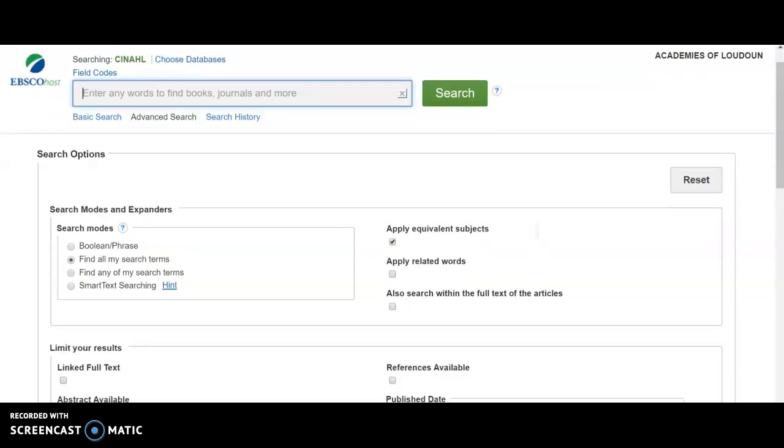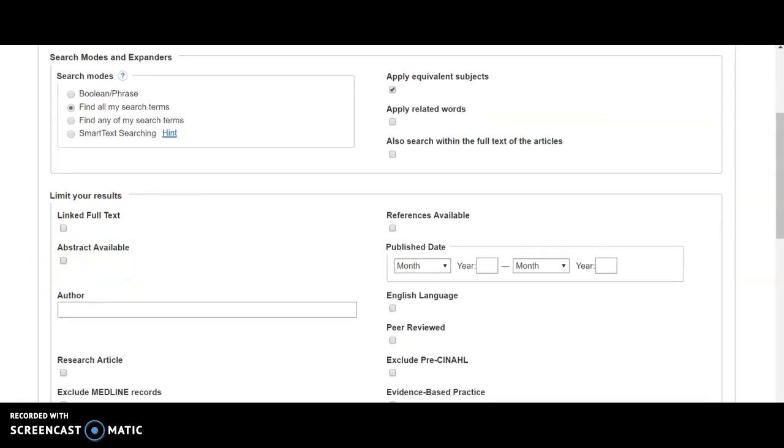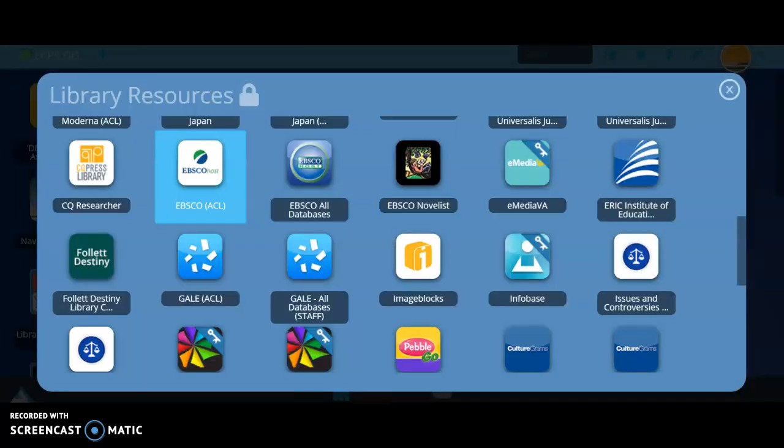advanced search. Additionally, I do have the option to search only for full text, as well as current research within a certain year. And then if I wanted to make sure that it was scholarly, I would choose to have it peer reviewed. I'm going to go back into my LCPS Go folder.